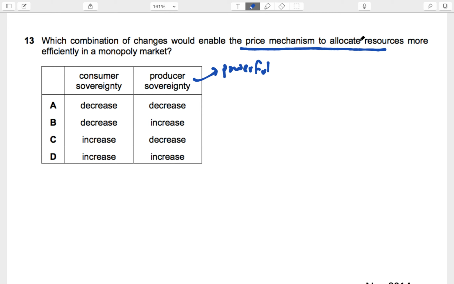If you want allocation of resources to be more efficient, you want the firm to be less powerful, so decrease, and the consumer to be more powerful, so increase. That would basically stop the monopoly from exploiting consumers. Is that fine? So that's why C is the right answer.